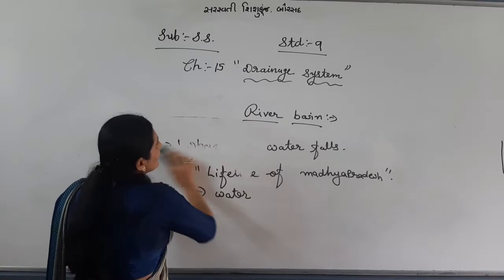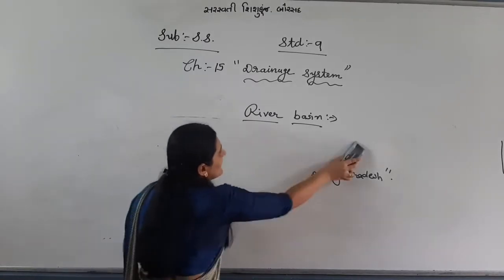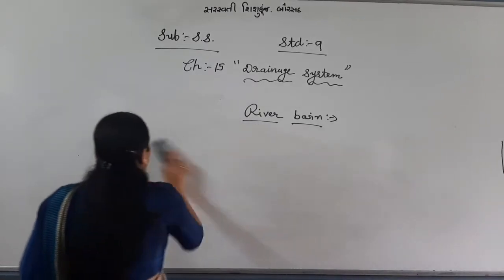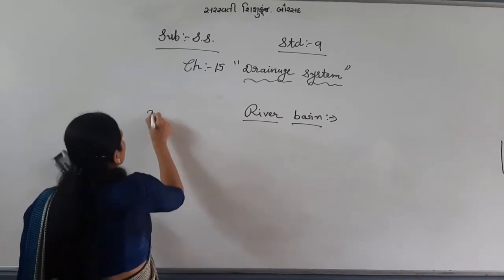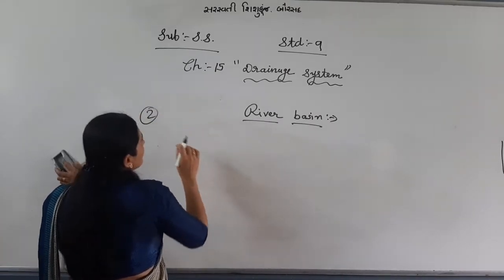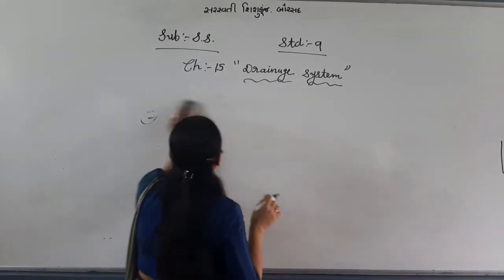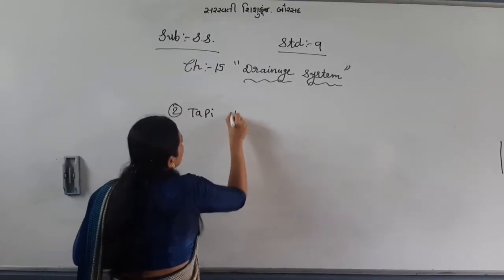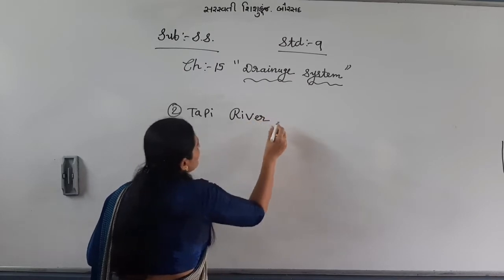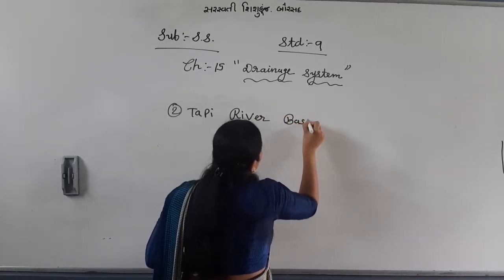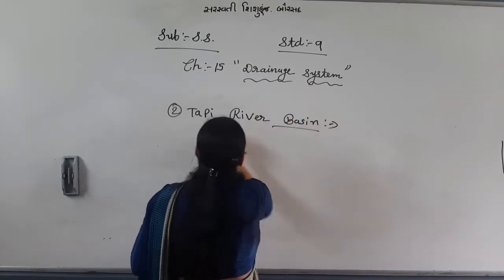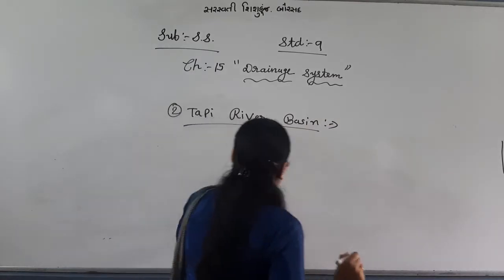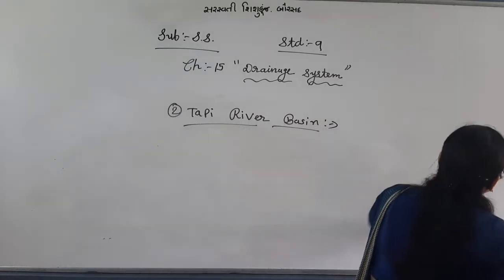Second one, river basin. Let me just write again. Second one, Tapi river basin. Second one I am going to start, that is Tapi river basin.